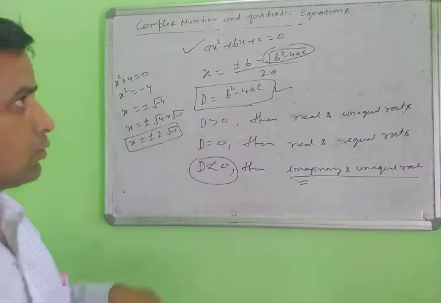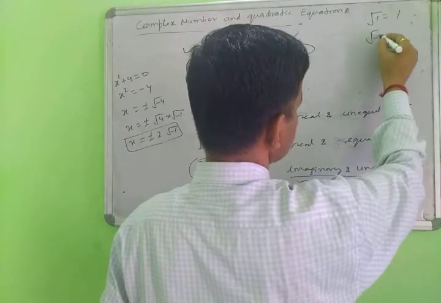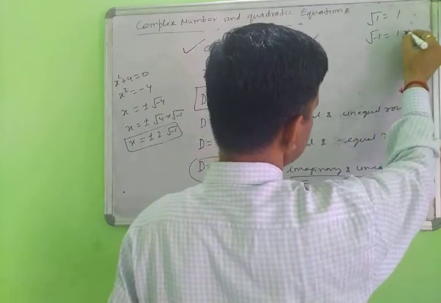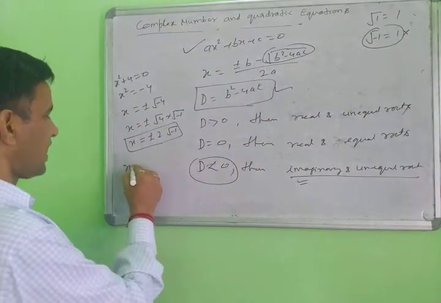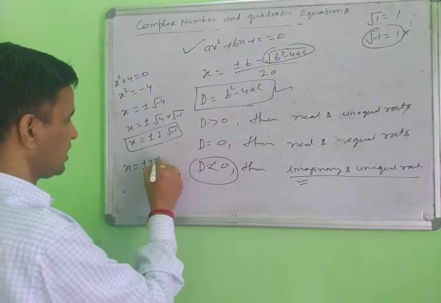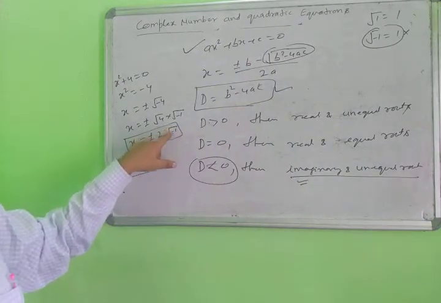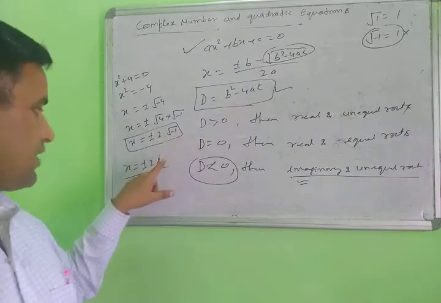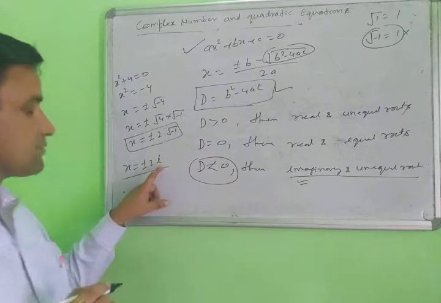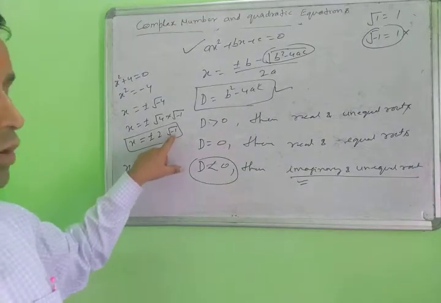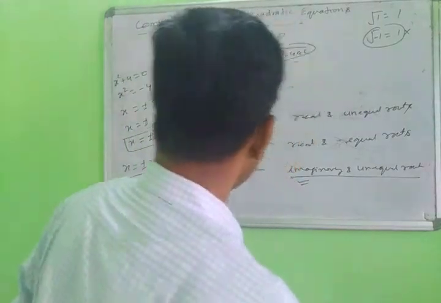This will not be so. Root 1, this value is 1, but this value is not 1. This is wrong. What is the value of this? This value will become x equal plus minus 2 times iota. This is the name, iota. So this root minus 1 is converted into iota. This is the form in iota. When you write the complex form in iota, iota means the value of root minus 1. Note it down.